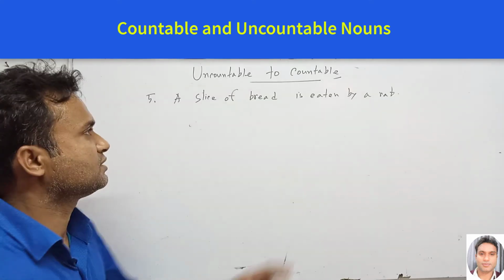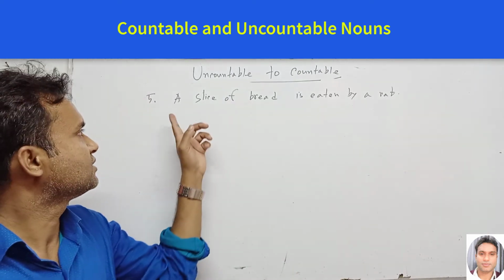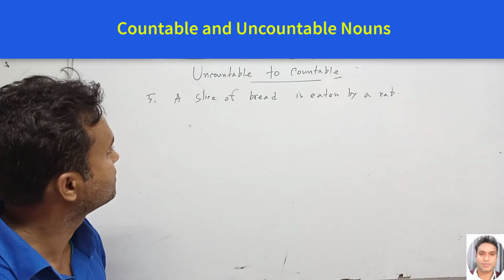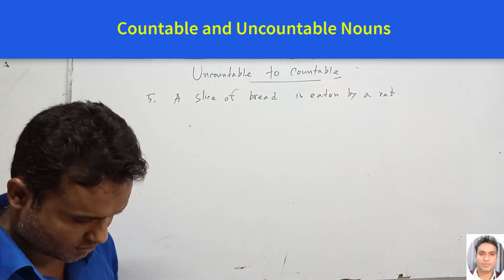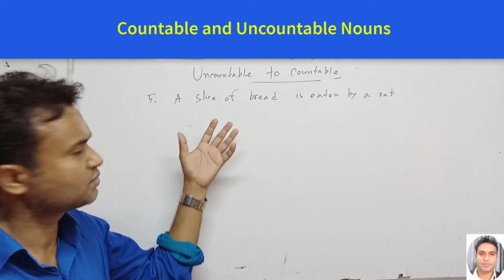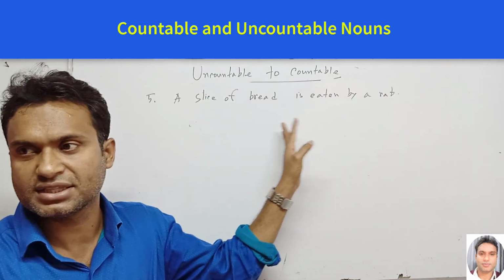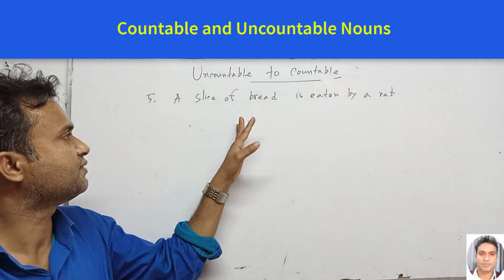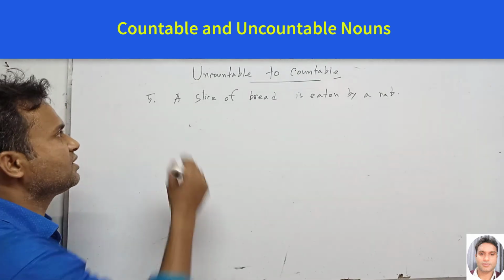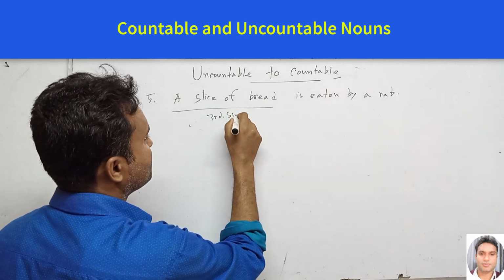So here this is the passive form of the sentence. So a slice of bread, one part of this bread is eaten by the rat. So you can say this is a very interesting sentence. We are using this part as a third person singular number.